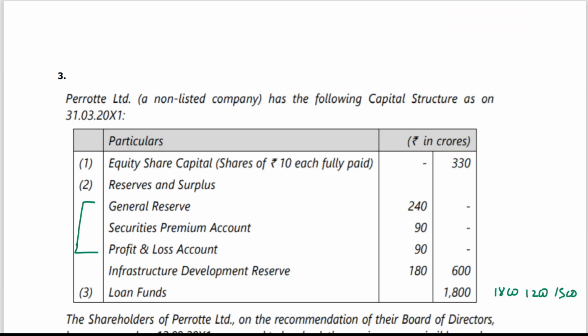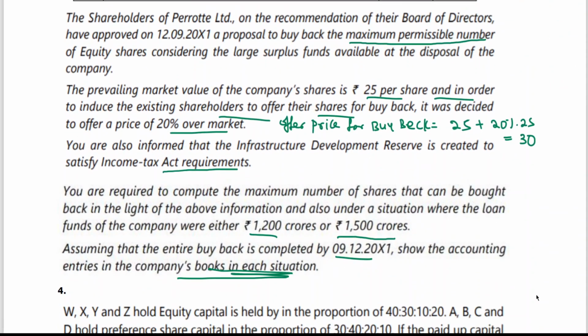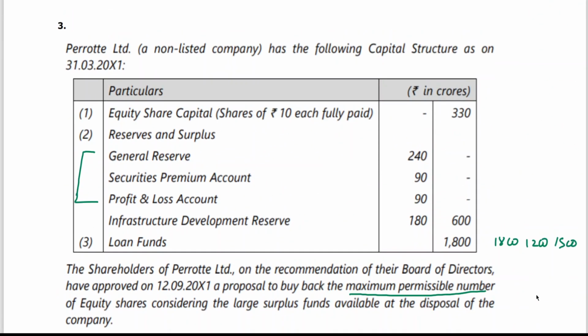The loan fund has already been given here as 1800 crores. It is also asking us to go for when loan fund is 1200 crores and when loan fund is 1500 crores. What is the maximum number of shares that we can go for?